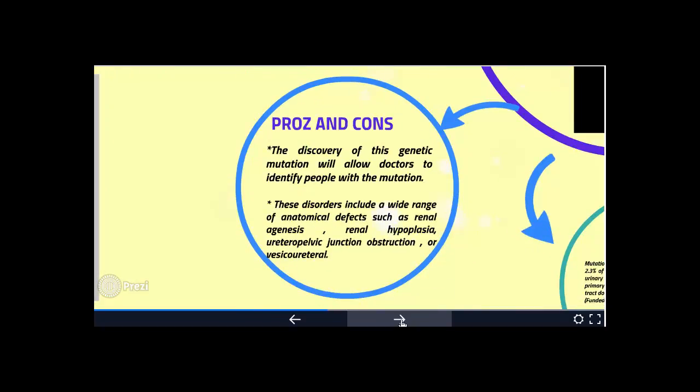Pros and cons. The discovery of this genetic mutation will allow doctors to identify people with the mutation. These disorders include a wide range of anatomical defects, such as renal agenesis, renal hypoplasia, ureteropelvic junction obstruction, or vesicoureteral reflux.